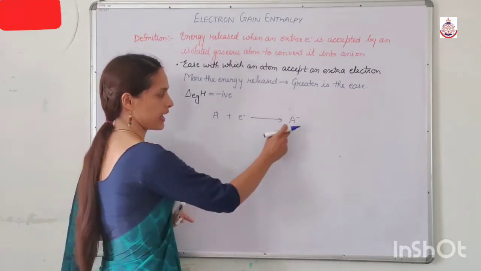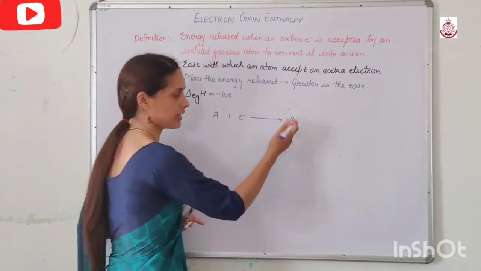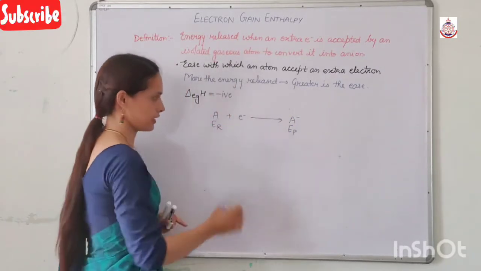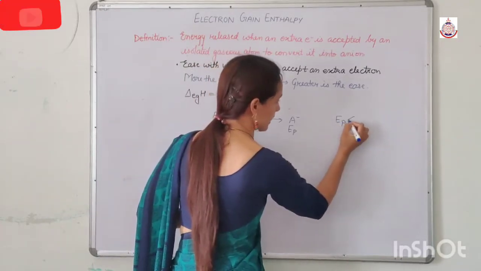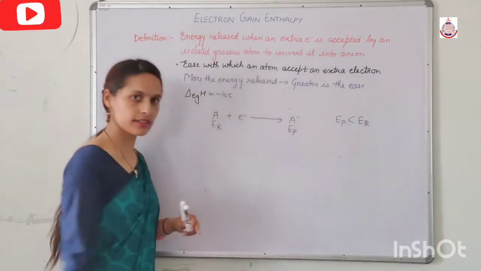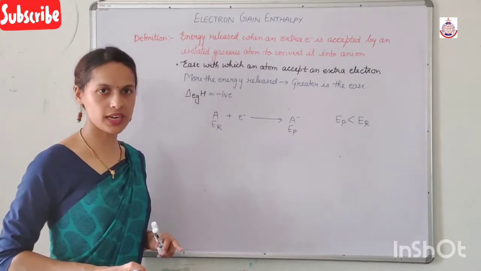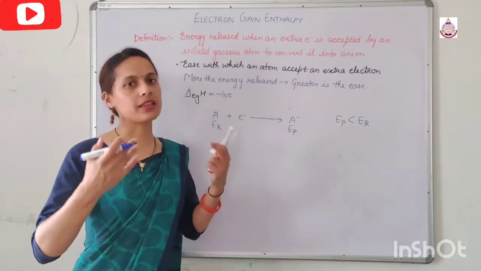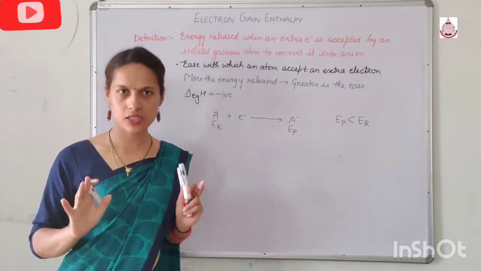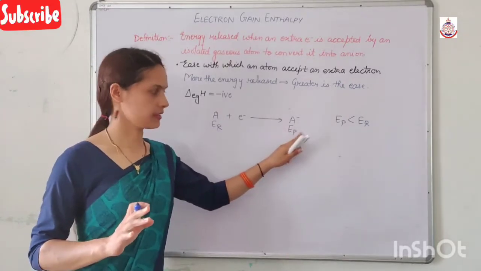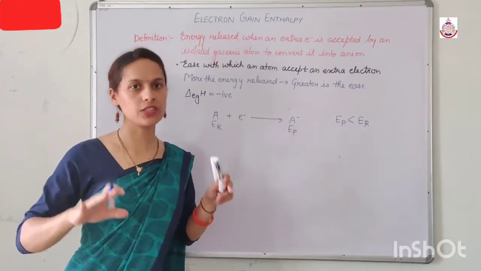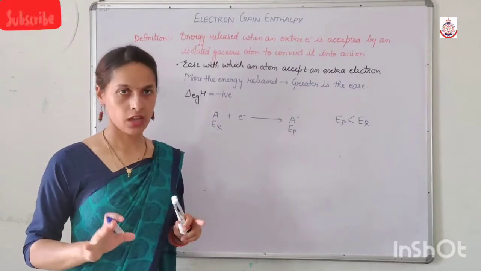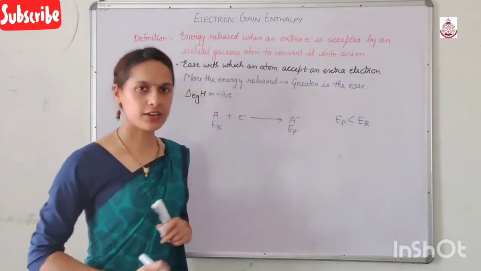It means the energy of the product is less than that of the reactant. Why is it less? Because this reactant, when accepting an electron, releases energy. It means in this product, the amount of the energy is less because some amount of energy is released.